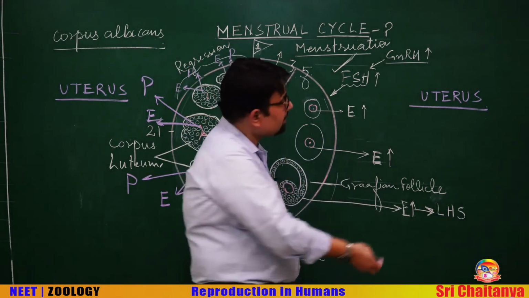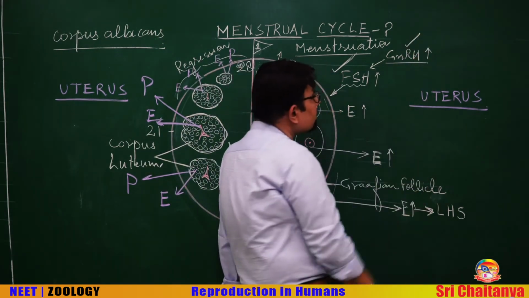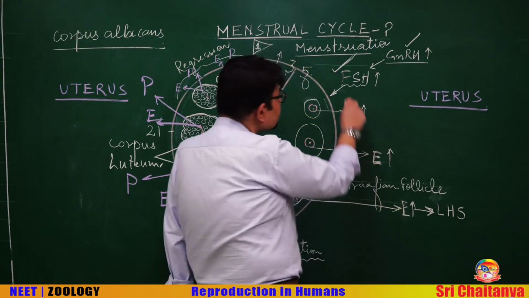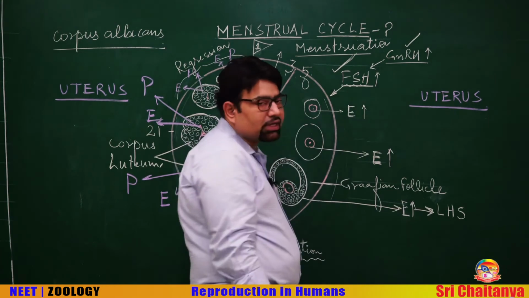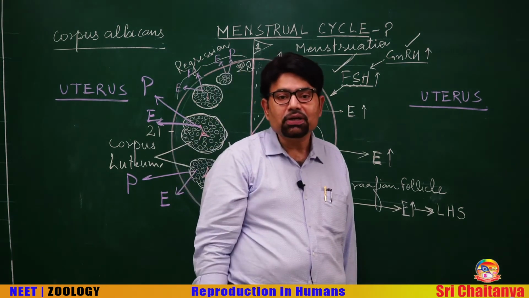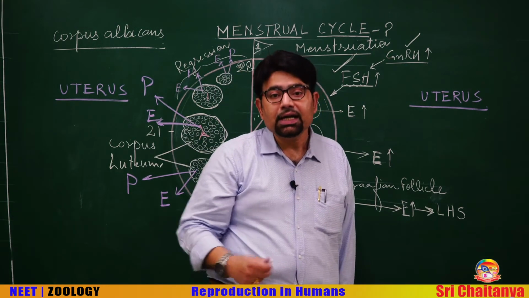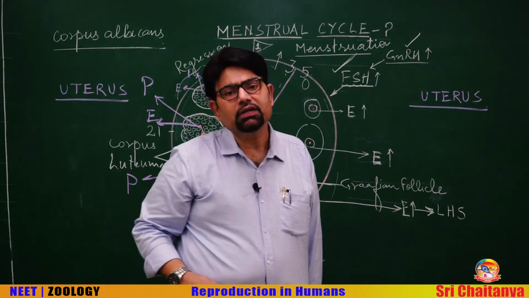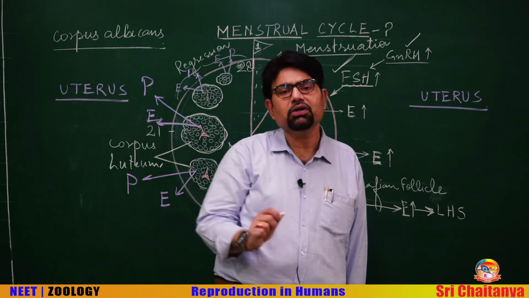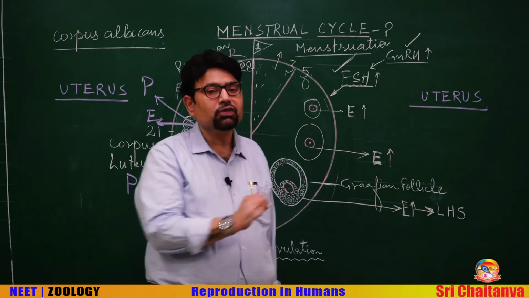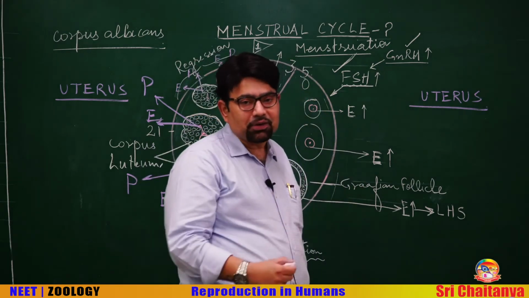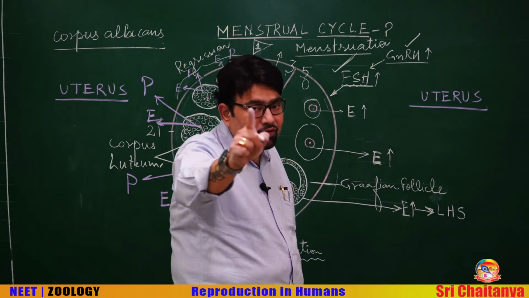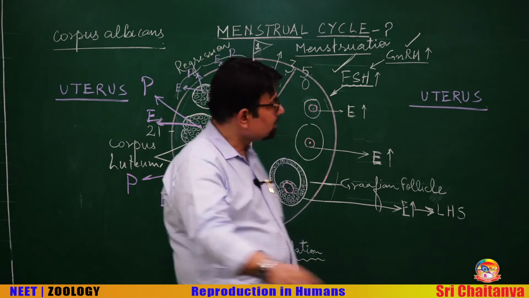Hypothalamus again releases GnRH, and the pulse frequency of GnRH causes the release of follicle stimulating hormone from the anterior pituitary. Another follicle in either of the ovary, generally alternatively, but it is not a rule. So, in either of the ovary, another primary follicle starts developing under the influence of follicle stimulating hormone.